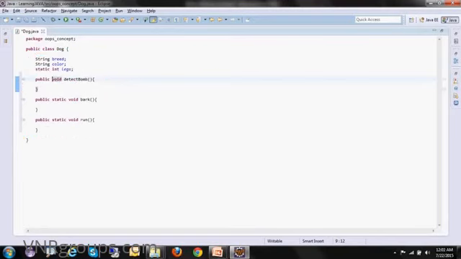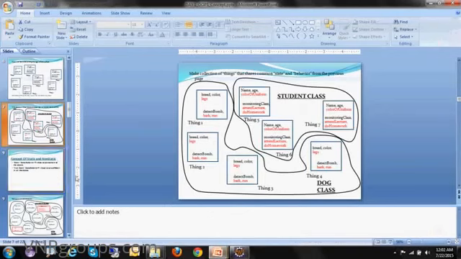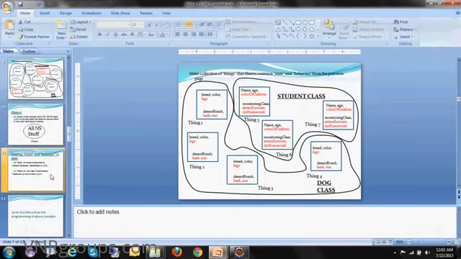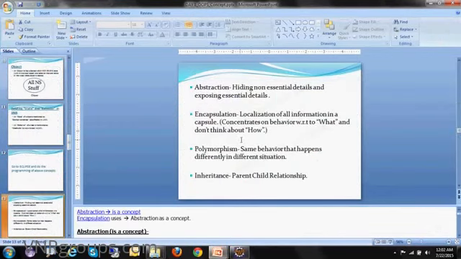The next things will be abstraction, encapsulation, polymorphism and inheritance. I'll explain the theory first, and then I'll convert this theory into programming. I'll show how these concepts are used inside programming. I'll cover that in the next video. Thank you.